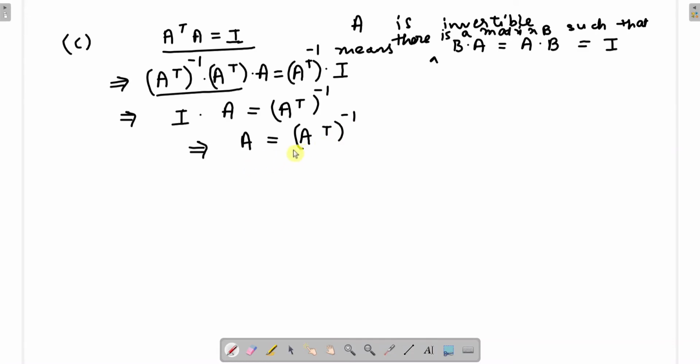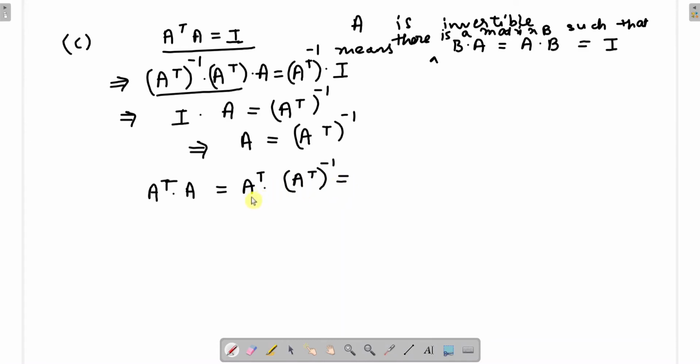So we have got a matrix A which is equal to A transpose inverse. Now if you look at this equation, A transpose times A is nothing but A transpose inverse.